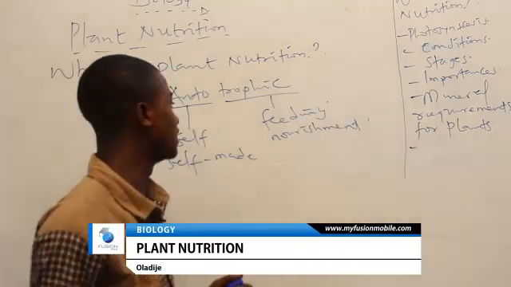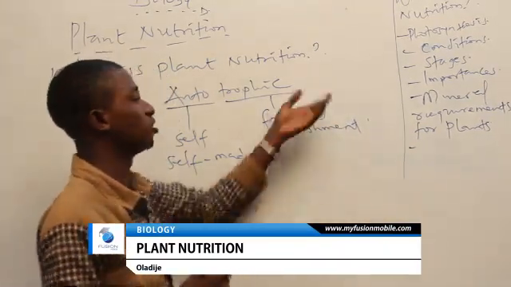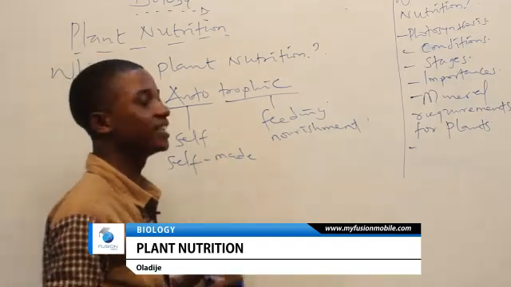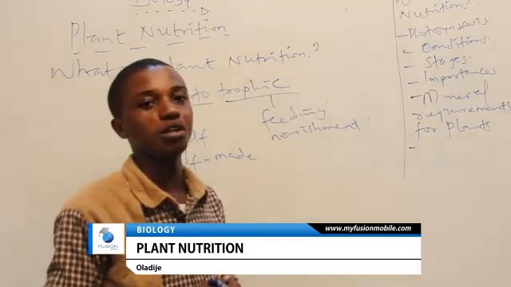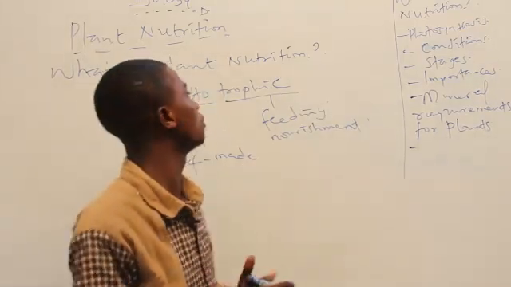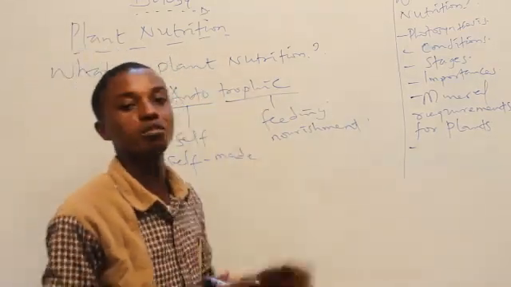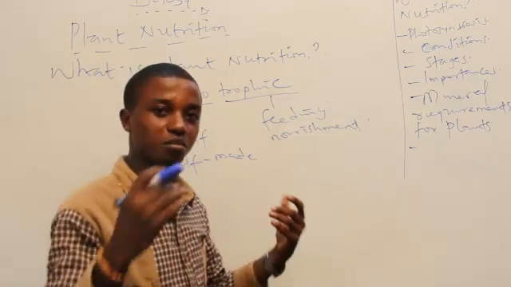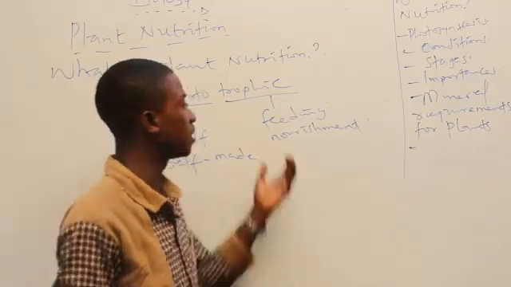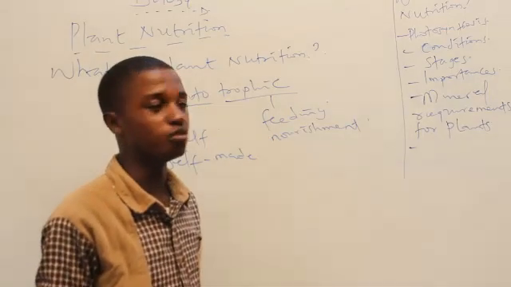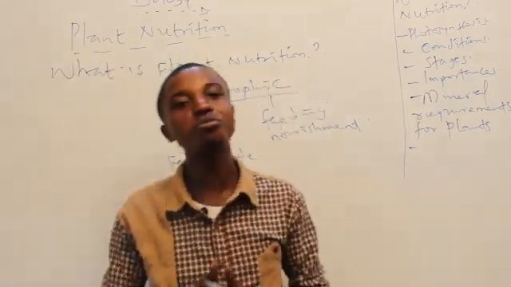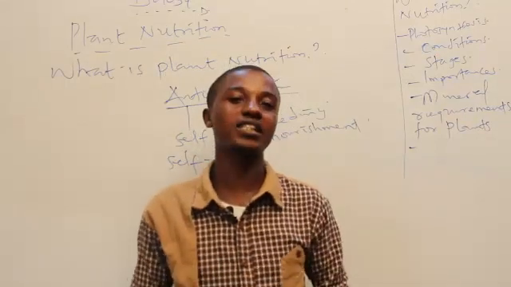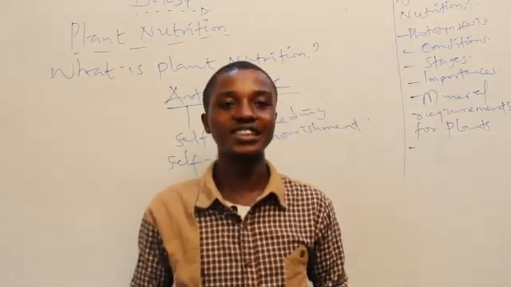So in all totality then, we can say that autotrophic mode of nutrition is a self-made type of nutrition, where plants get to manufacture their food by themselves. However, it is not only plants that carry out autotrophic mode of nutrition. There are also some bacteria, though they are plants, that carry out what? Autotrophic mode of nutrition. However, autotrophic mode of nutrition is never possible without a particular part of the plant. And that part of the plant is called the leaves.